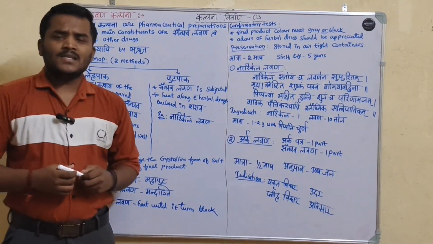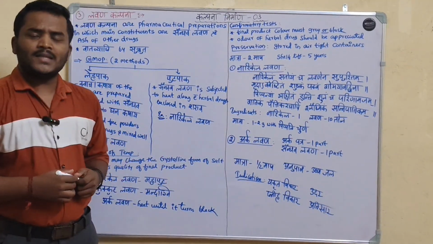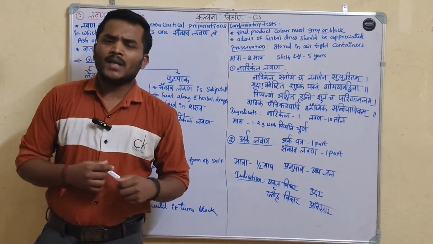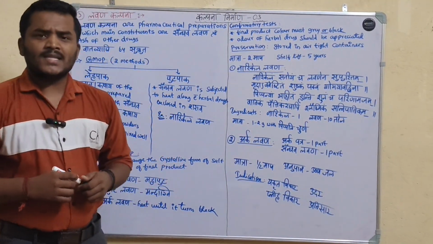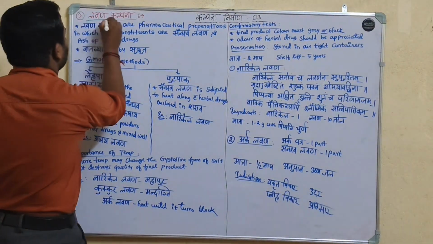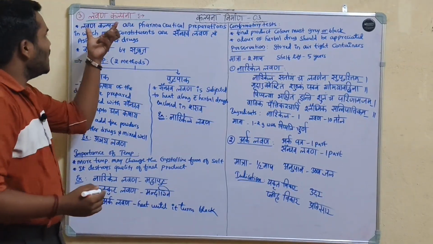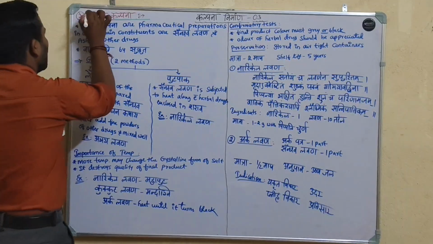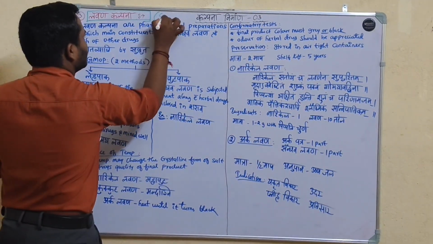In the previous class, we discussed Kalpana Nirmana 3. Among that, we discussed Sharkara Kalpana and Gudapaka Kalpana. Today, we are going to discuss one more concept, that is Lavana Kalpana. This is the third Kalpana in Kalpana Nirmana 3. Lavana Kalpana. Lavana means salt, right?